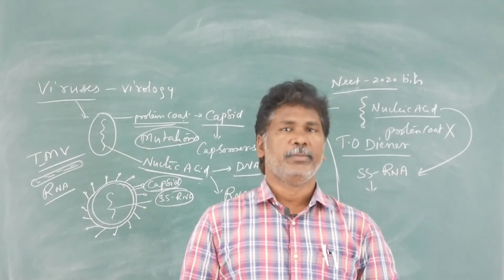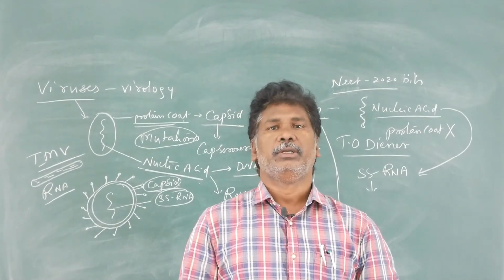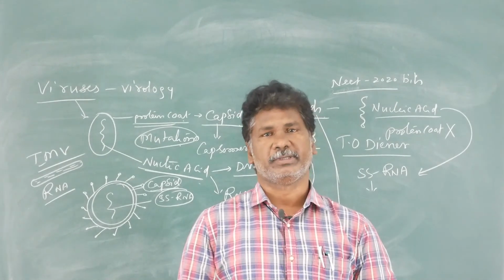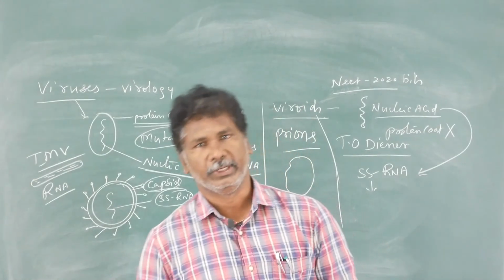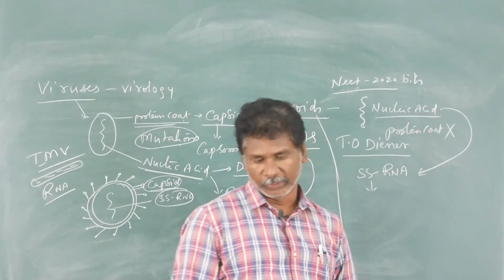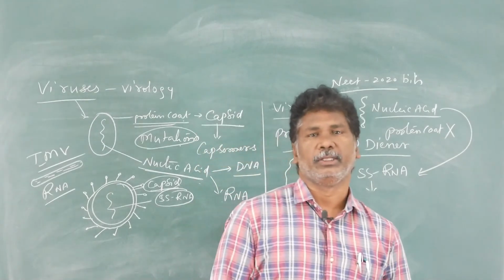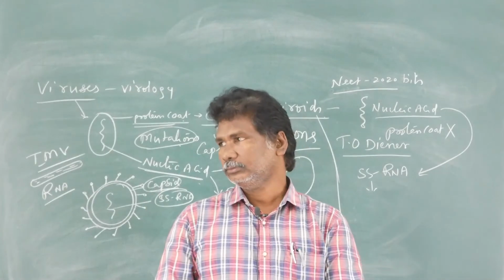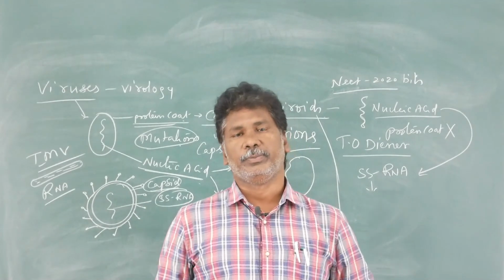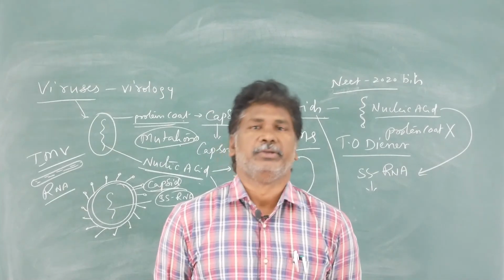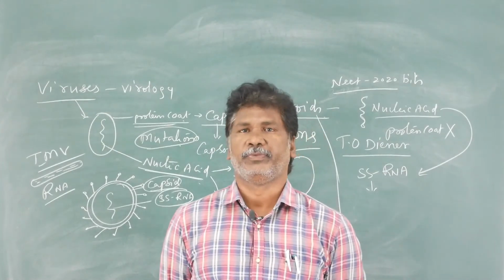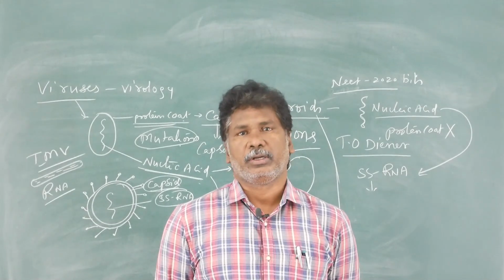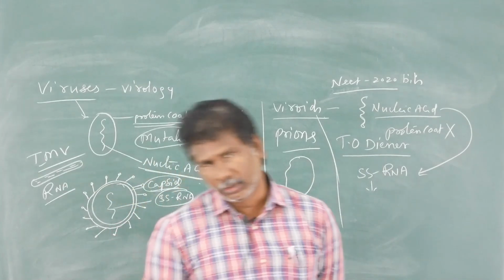For example, mad cow disease in cattle, and also scrapie disease in cows and buffaloes. When we eat the flesh or meat of the buffaloes, the prions enter our body and cause one of the dangerous diseases in human beings.